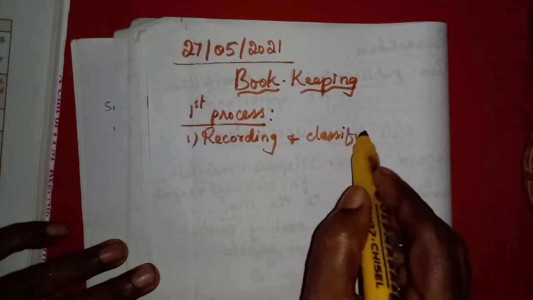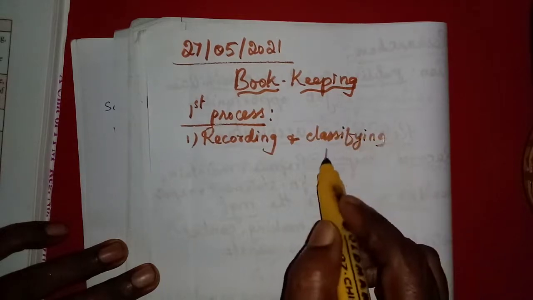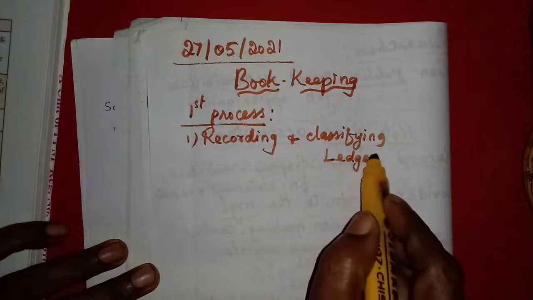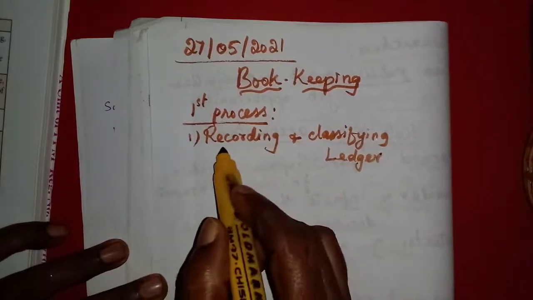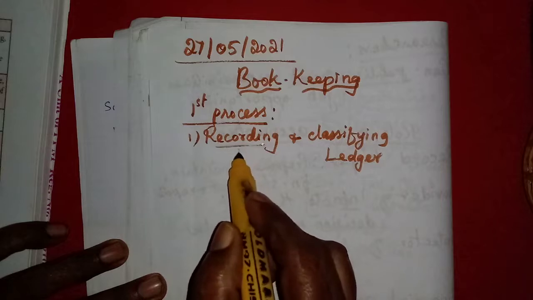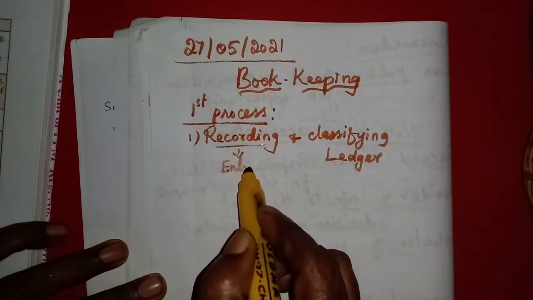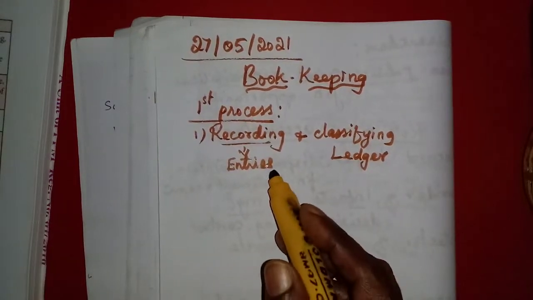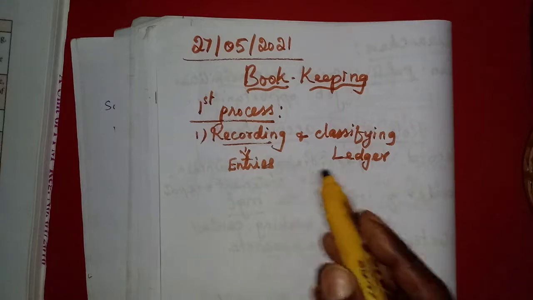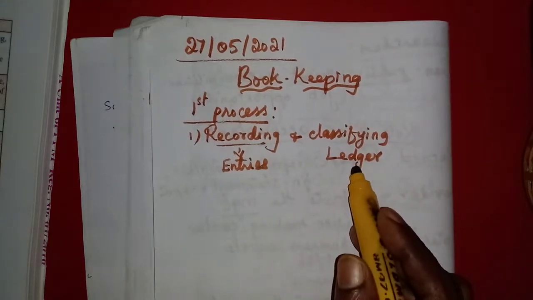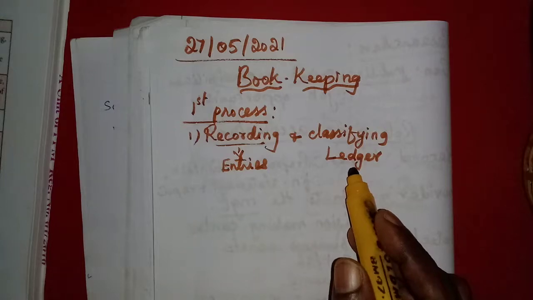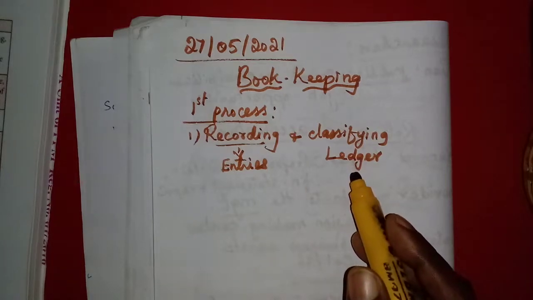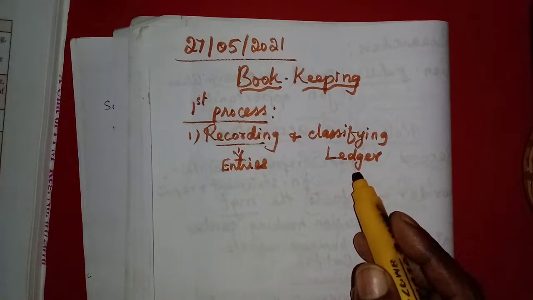Classifying means they will prepare the ledger accounts. Here they will record, that means they will prepare journal entries. They can keep the journal entries in books and the ledger accounts in separate books, or they can enter them in the computer, electronic entering. Computer is a different work.